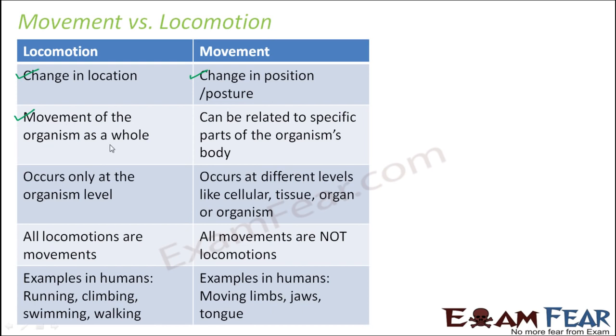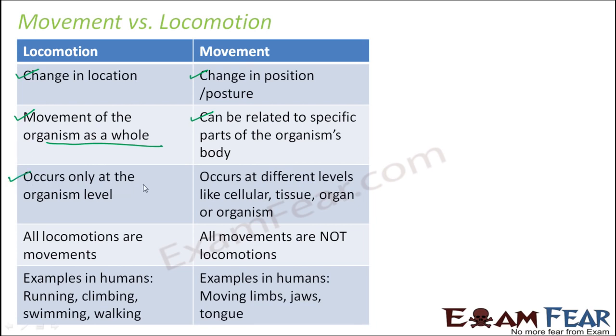Locomotion is the movement of the organism as a whole. So whenever we talk about locomotion, it is not about a part of an organism moving. We don't care if the hands are moving or the legs are moving. We care only if the entire organism is moving from one place to another. Whereas in case of movement, it can be related to specific parts of the organism's body. For example, if the fingers of a person are moving, then we say that there is a movement. So it can be specific parts of the body.